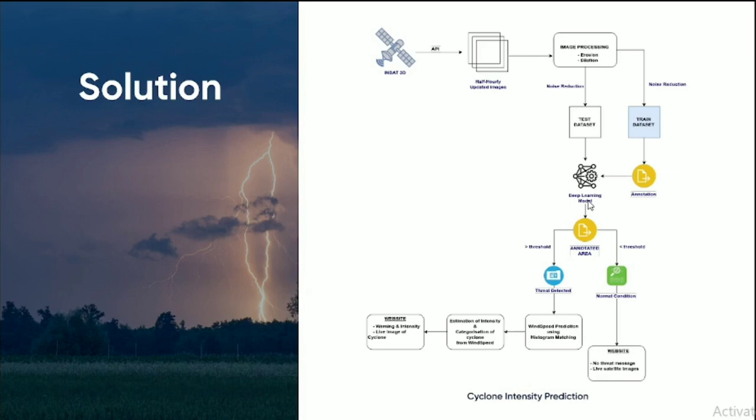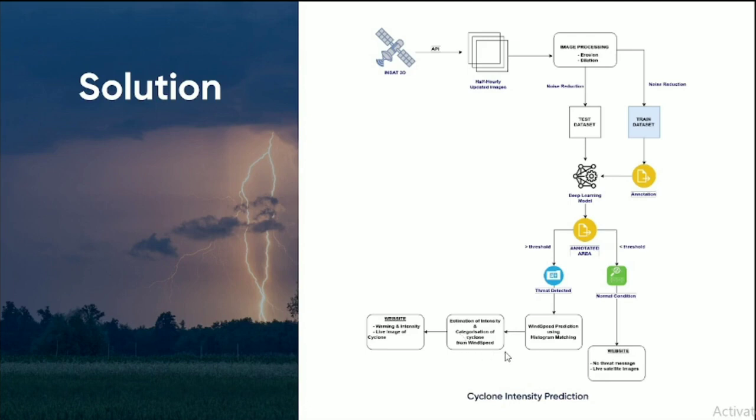Our website will give a message that there is no threat and will also display the live satellite image. On the other hand, if the annotated area is greater than the threshold value, there is a chance of a cyclone or a threat. So we move to the next step, the intensity prediction.